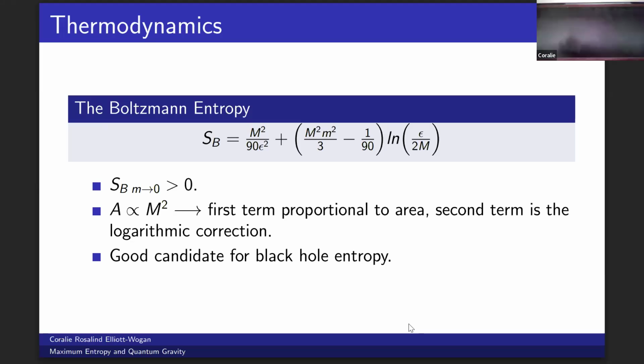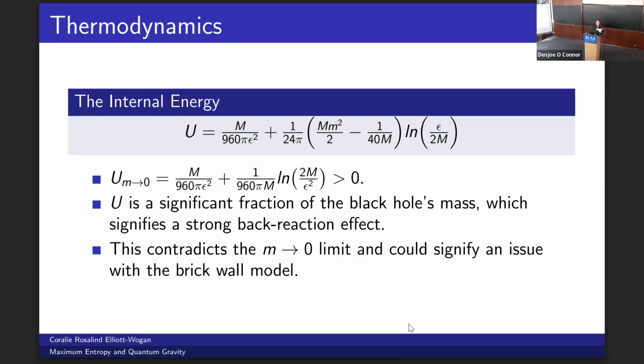The logarithmic correction is significantly larger than it was for Hawking entropy. Before it was proportional to Planck squared, now it's just not. So maybe a little bit concerning, but nonetheless, it's a good candidate for entropy so far. The internal energy is where things start to go a bit awry. It's a significant fraction of the mass of the black hole.